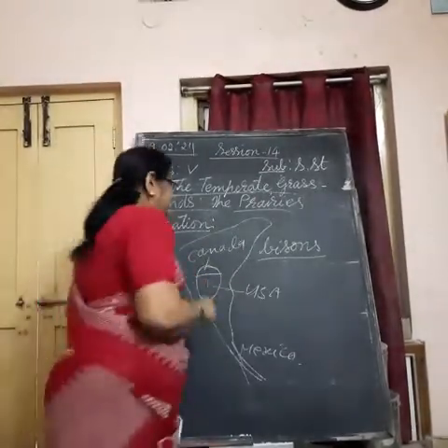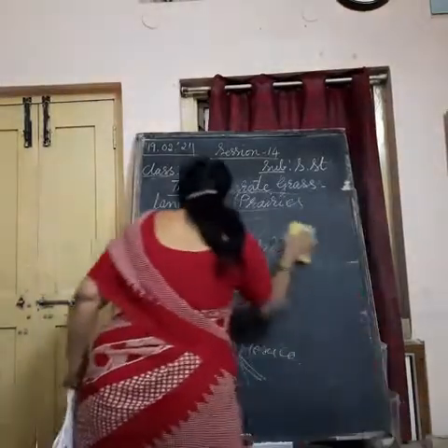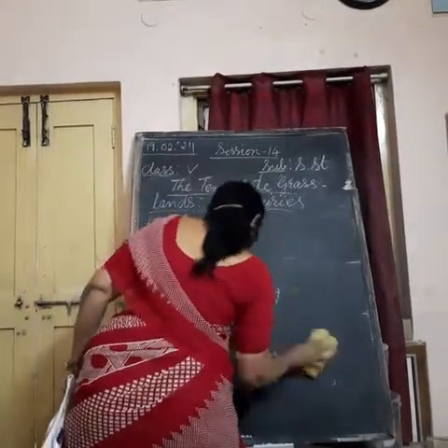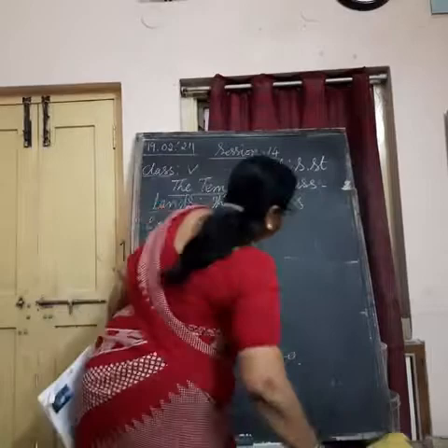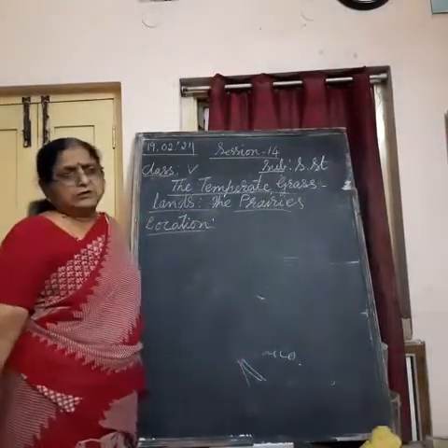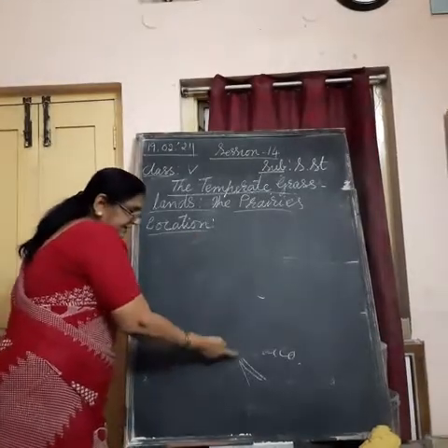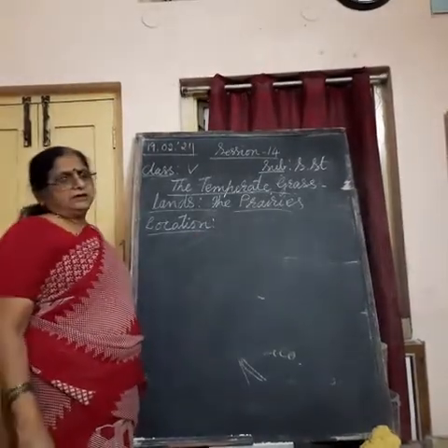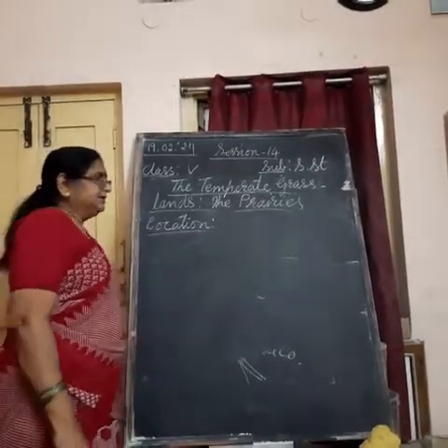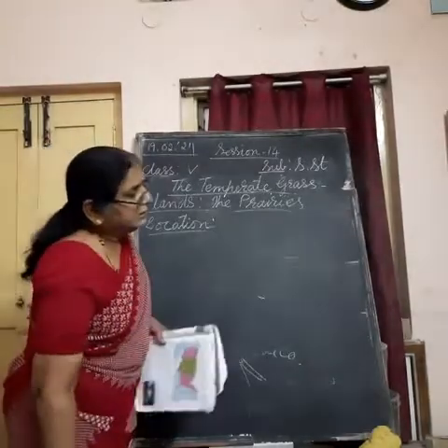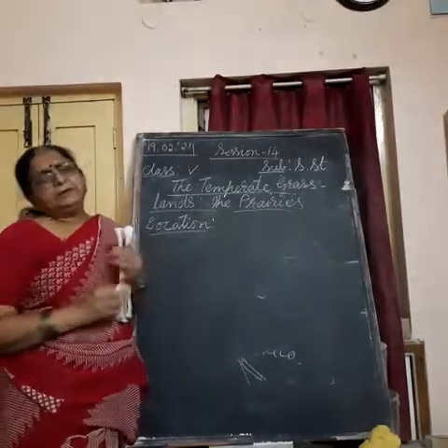Now coming to the climate next. This is the location. The prairies are located in the interior part of North America. Canada, USA and Mexico are covered in this area. Here many European people came and settled.